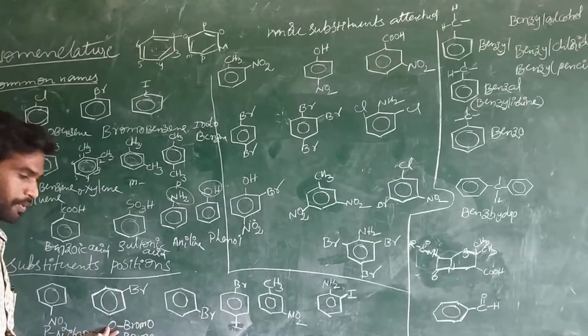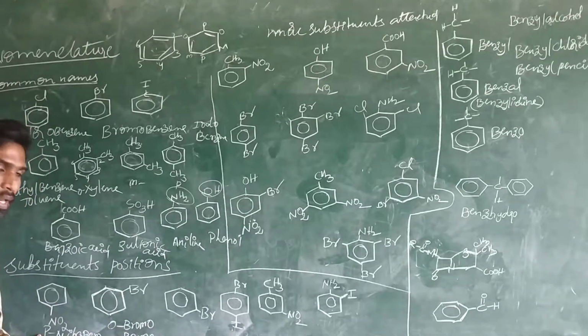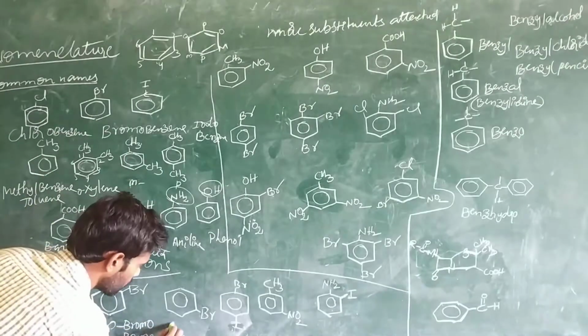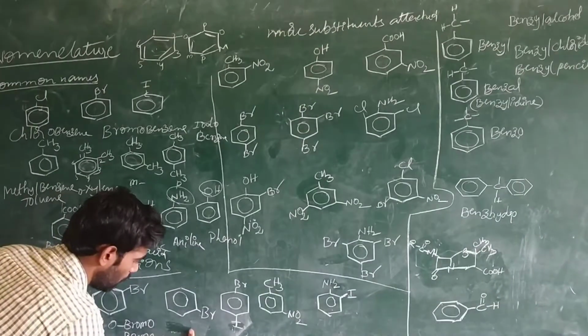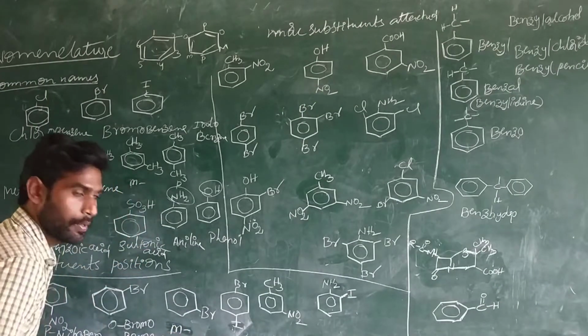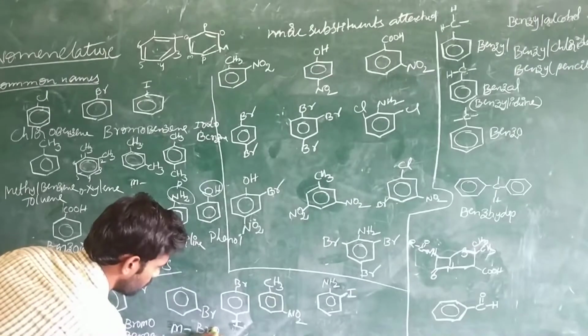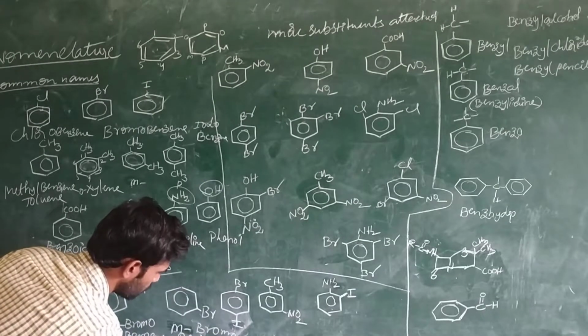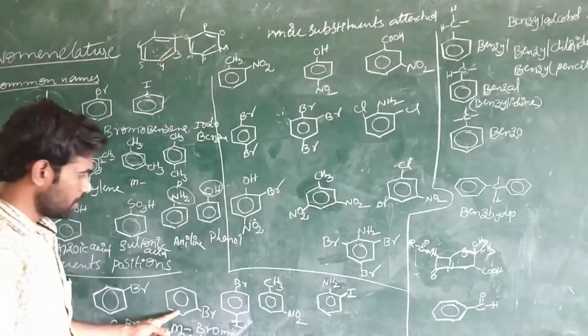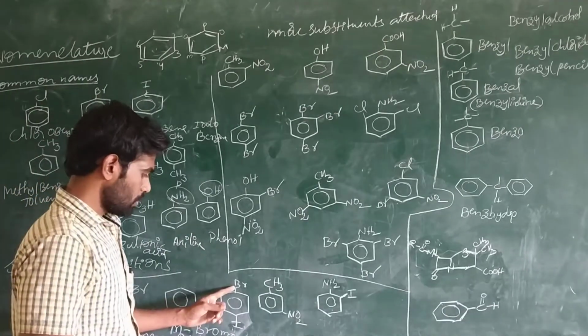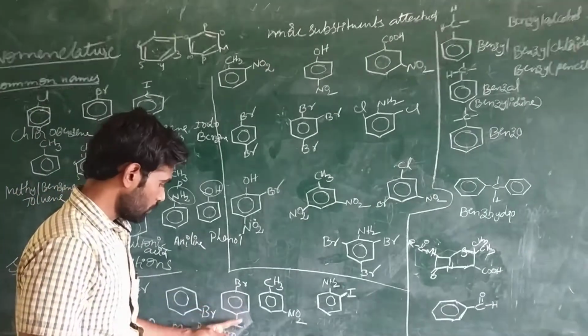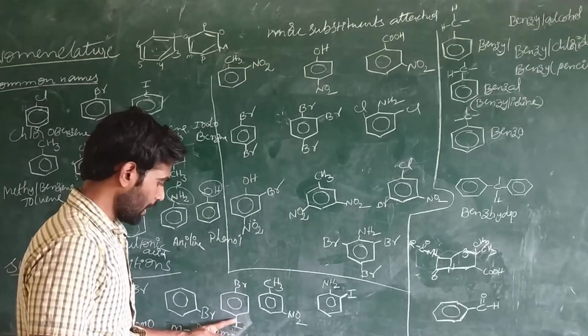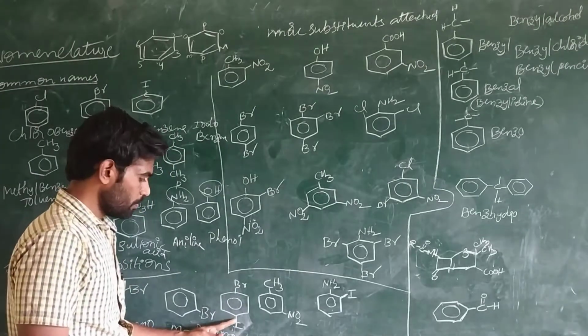O represents ortho, P represents para, and this one is M, small m, meta. This one is meta-bromobenzene. These are the positions on benzene. And this one is the para position, right? Para-iodobromobenzene.